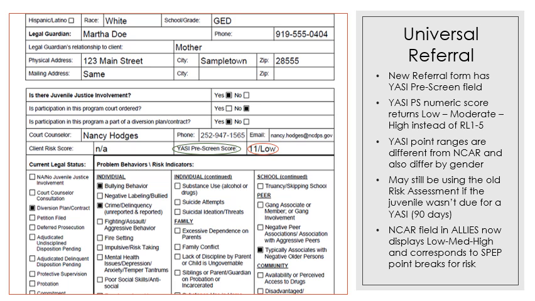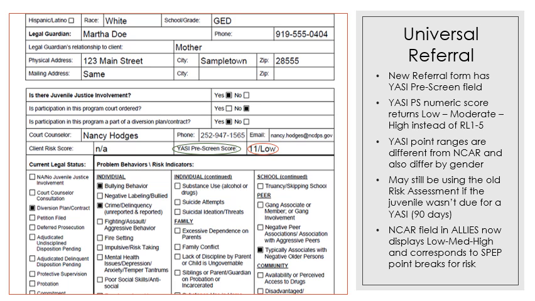The North Carolina Assessment of Risk field in Allies now also displays low, medium, or high, and those point values are consistent with the same point values that you see in the Standardized Program Evaluation Protocol. 0 to 2 is considered low risk, 3 to 12 is considered medium, or what we would say if you were comparing it to YASI, moderate risk, and then 13 to 30 would be high risk.